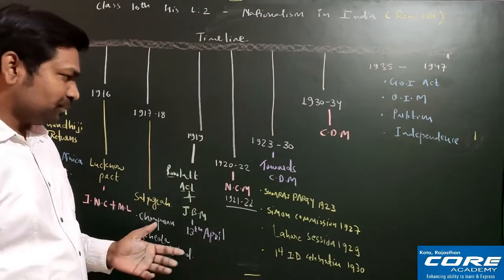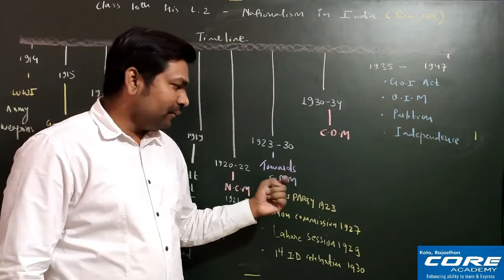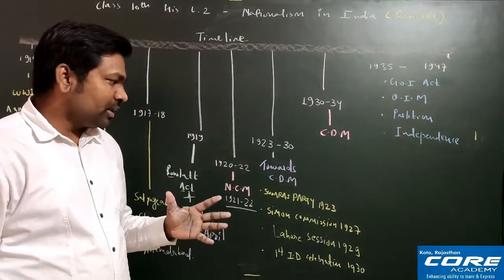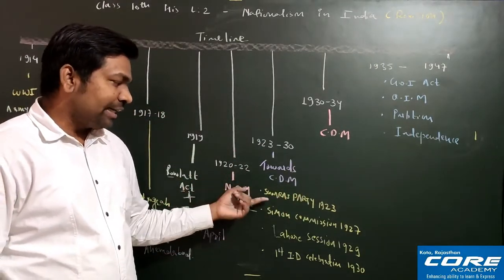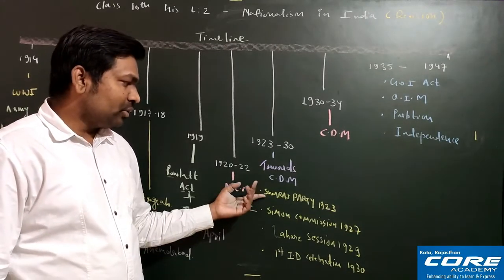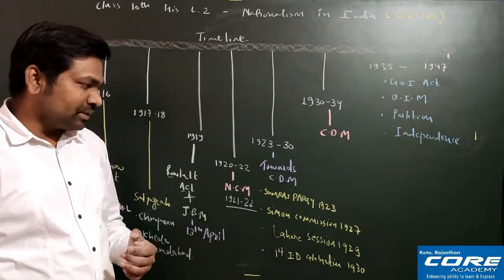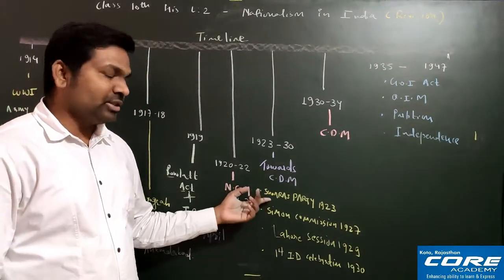So let's start. Swaraj Party came in 1923, and the main purpose of the Swaraj Party was to fight elections and come into power. That was the main objective. And who were the founders of the Swaraj Party? Motilal Nehru and C.R. Das. C.R. Das means Chittaranjan Das.